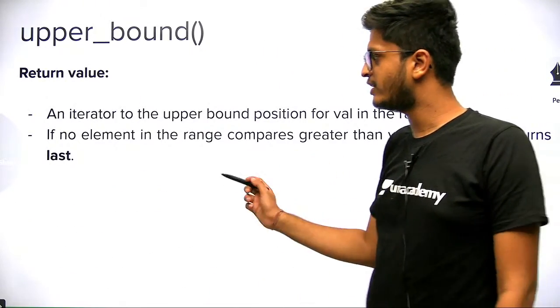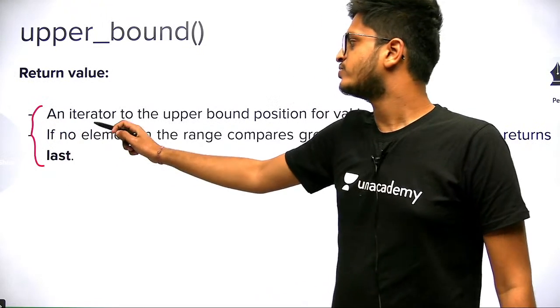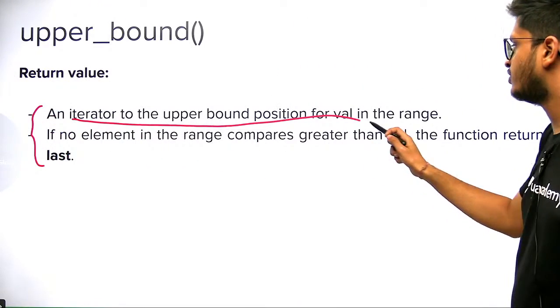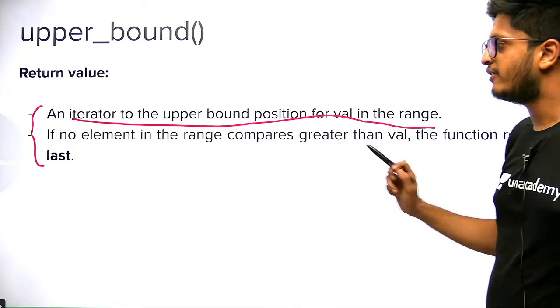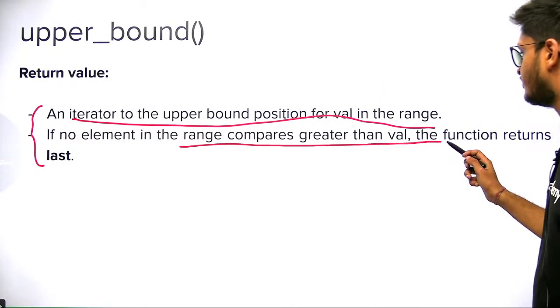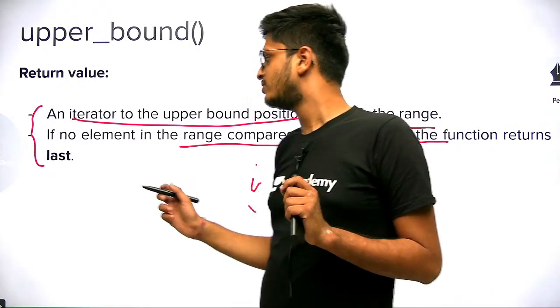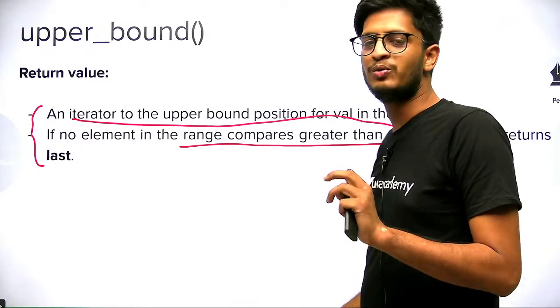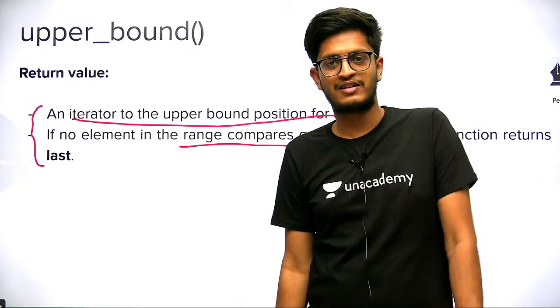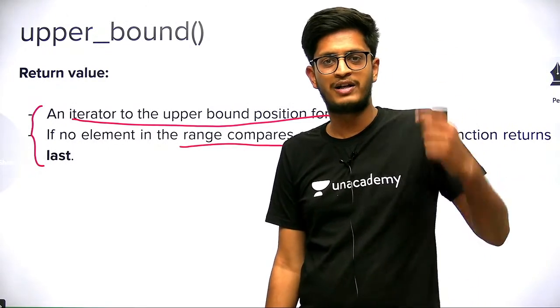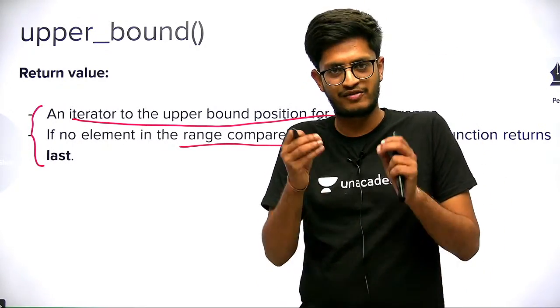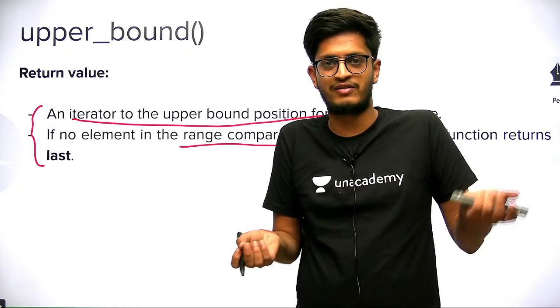So the return value here, this is mentioned. The iterator to the upper bound position for a value in the range will be returned. If no element in the range compares greater than the value, if no element is greater than the value, okay, so there might be two cases. If all the elements are greater than the value, then v dot begin will be returned. Okay, because the first element is actually the first element which is greater than val.